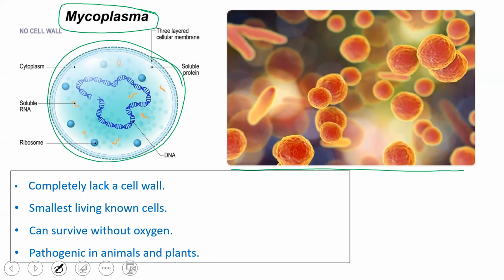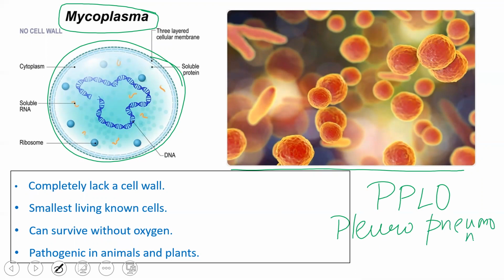Mycoplasmas are those bacteria which cause a disease called pleuropneumonia-like organism, that is PPLO. PPLO refers to pleuropneumonia-like organisms.